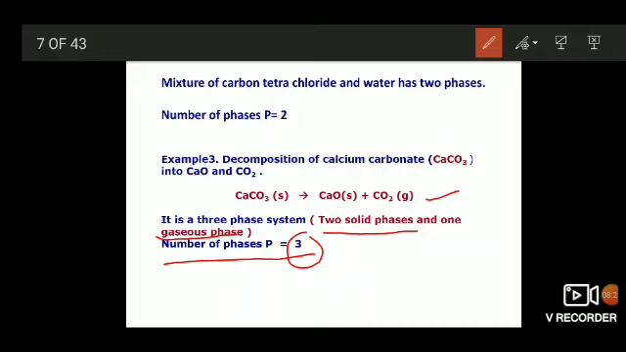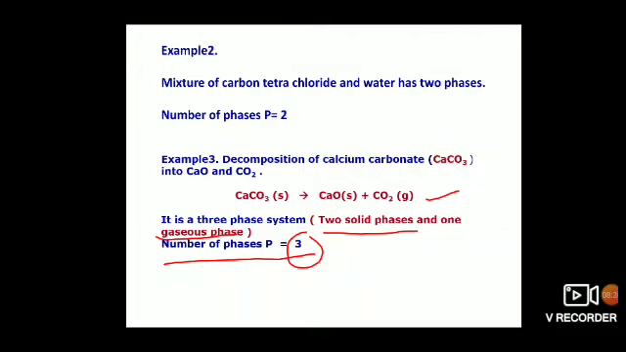So this is about the definition and examples for phase. Now coming to the next one, I am going to introduce the term components.